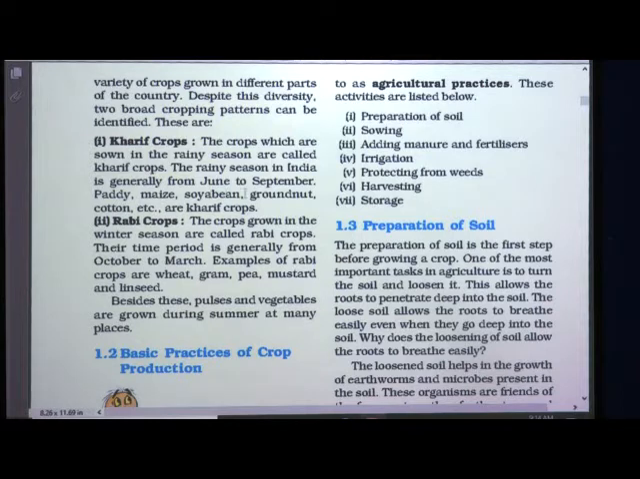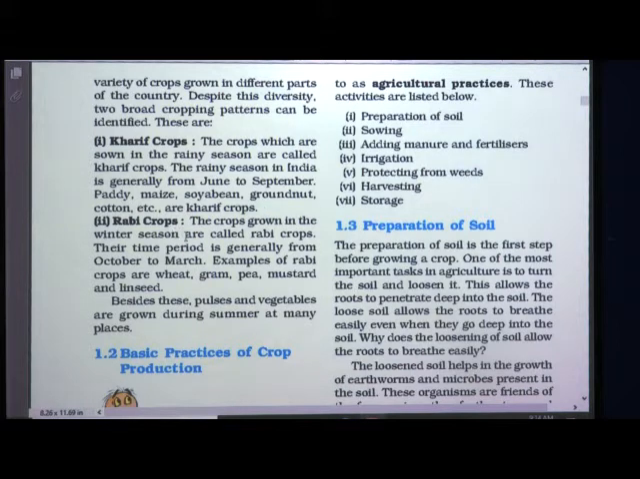And during this period, Kharif crops are sown. Which are these? Some examples are given here. Paddy, maize, soyabean, groundnut, cotton, etc. These are some of the Kharif crops.